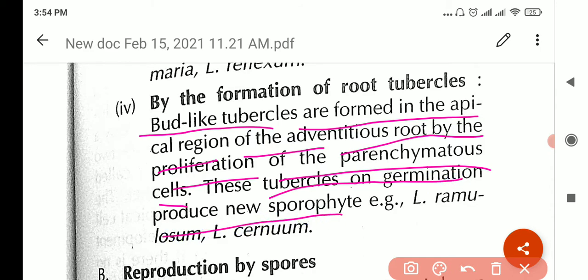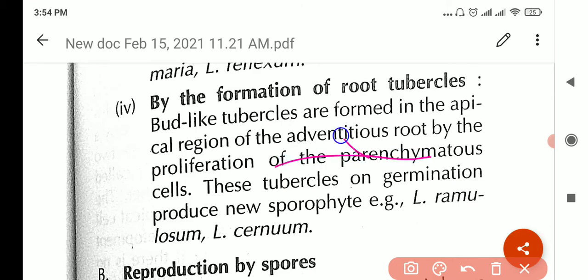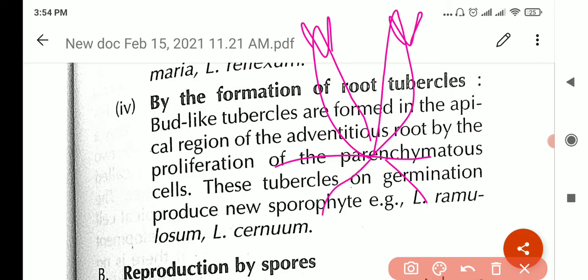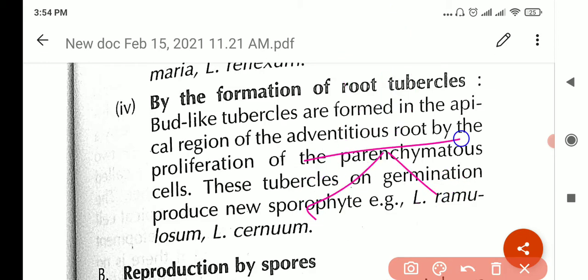Let me explain. Let's say this is the plant, a lycopodium plant. Then here in the root part, these root buds will come. They will grow, these tubers will grow. Let's see, these are the roots. In a place, the roots will start dividing so fast that they become a tuber. They divide so fast it becomes a tuber. Then these tubers will break off from the main plant and can grow into a new lycopodium plant.